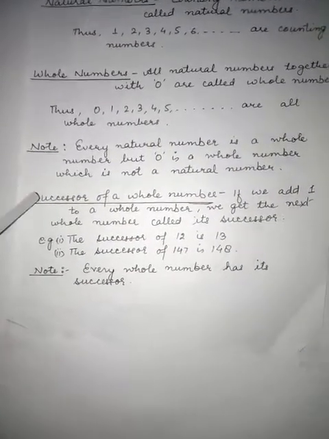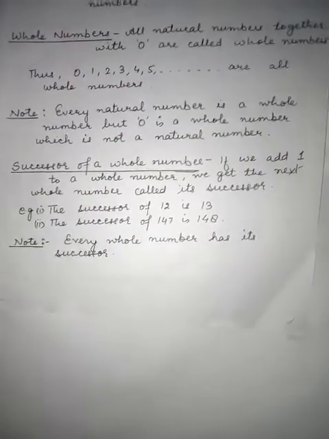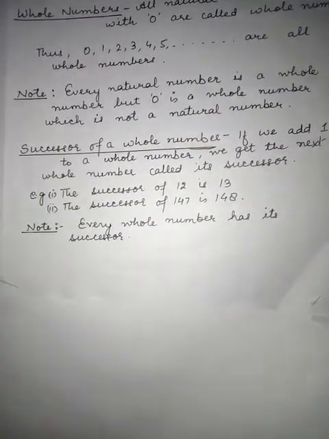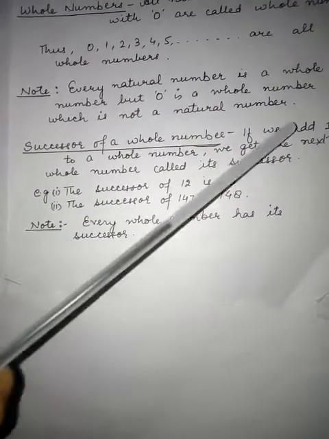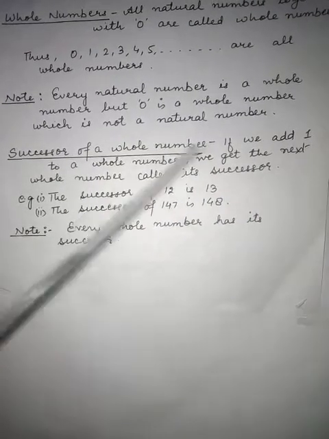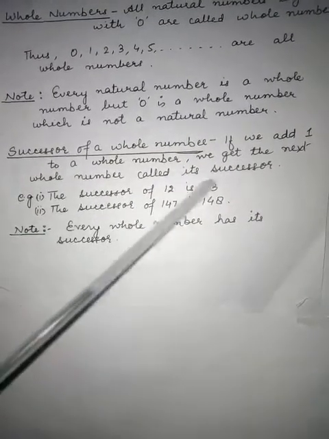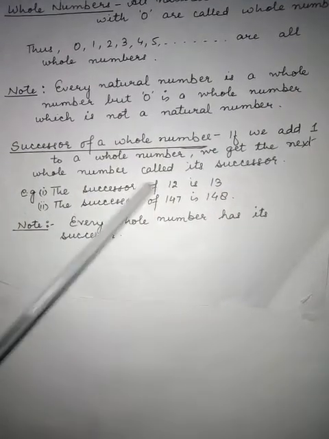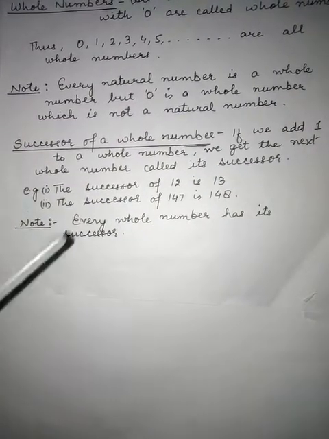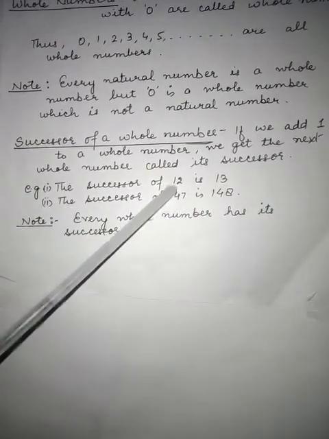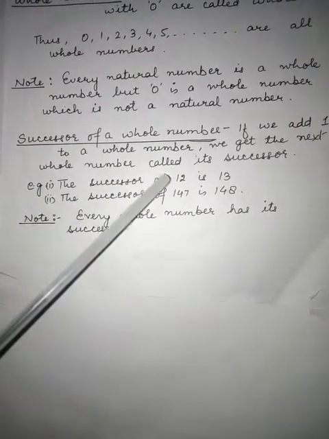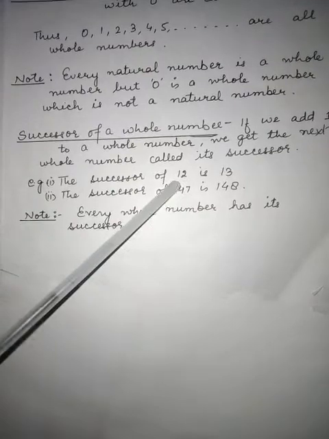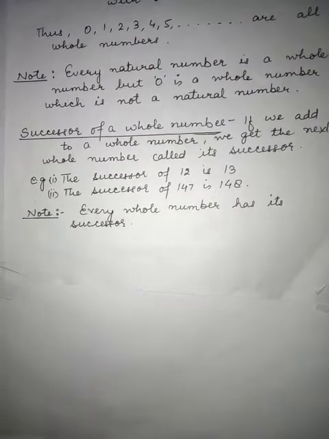Now we have the next topic, successor of a whole number. If we have to find out the successor of any whole number, what we have to do? If we add 1 to a whole number, we get the next whole number called its successor. Example, the successor of 12 is 13. Means if we have to find out the successor of 12, we have to add 1 to this. So the successor of 12 is 13.